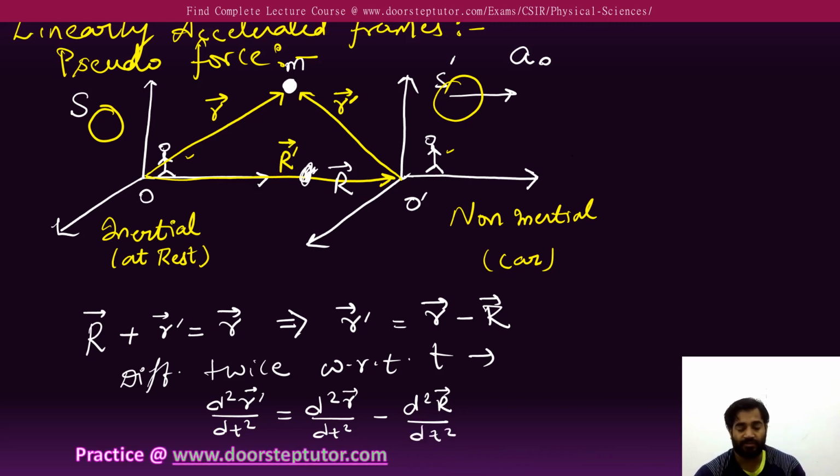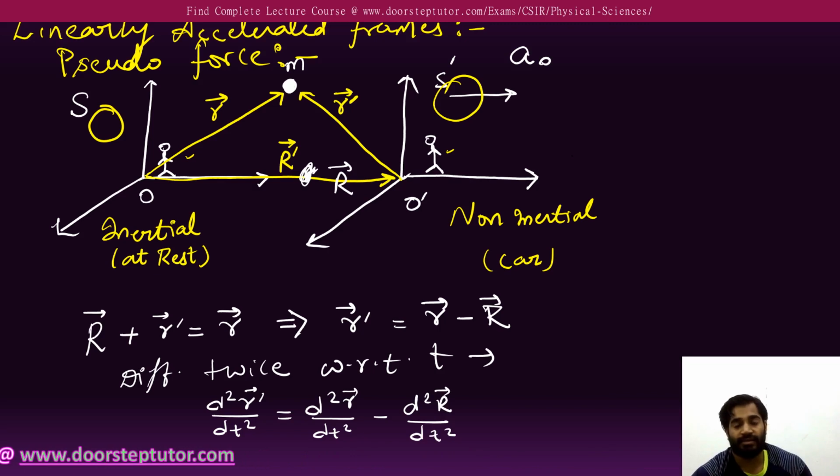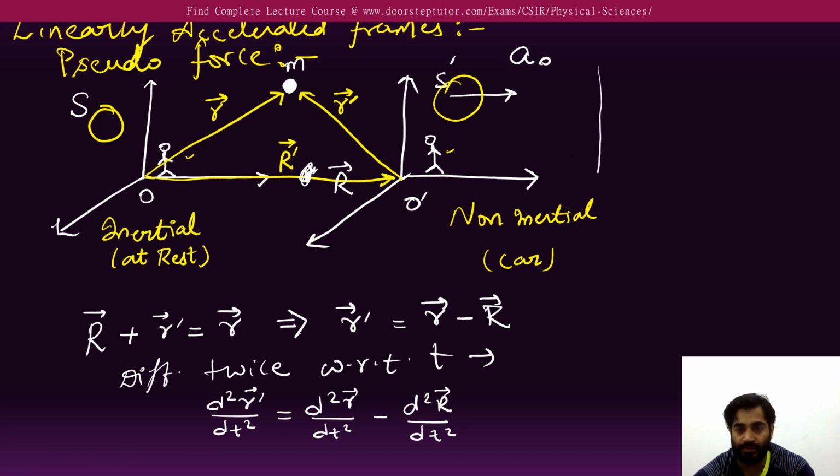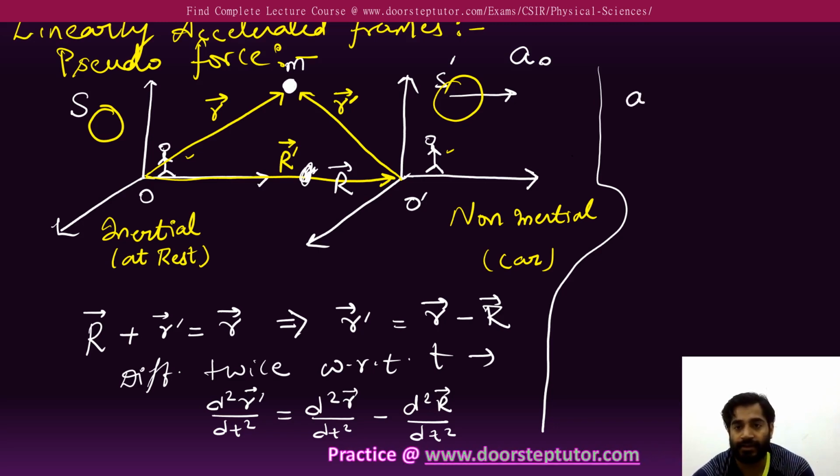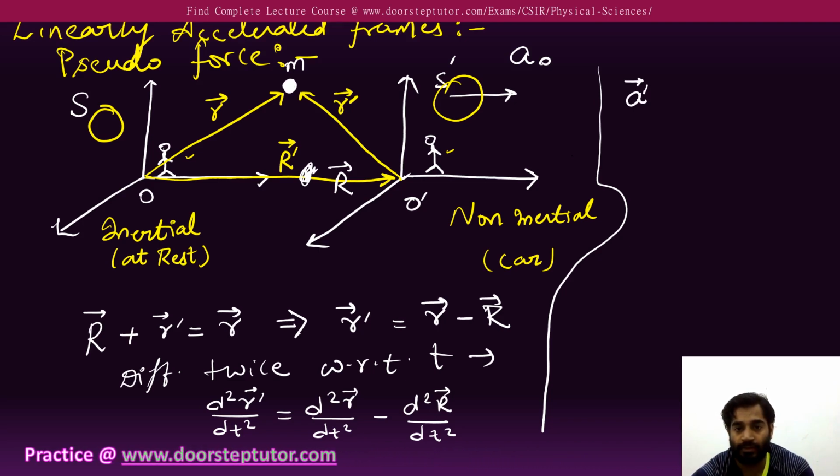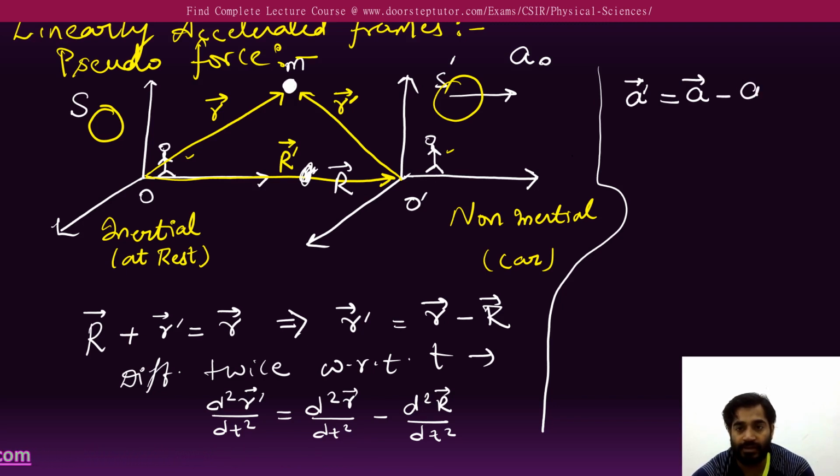Fine, this is what we got. Let us convert this into a different form: I can write this as a dash vector is equal to a vector minus a naught vector.